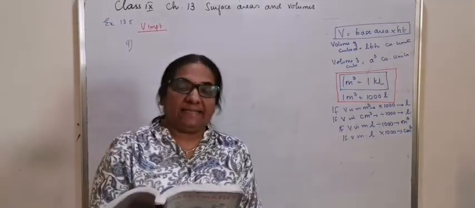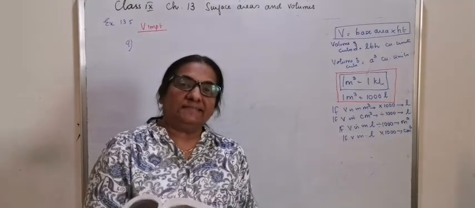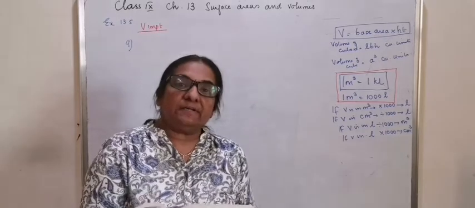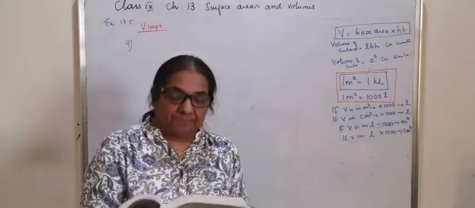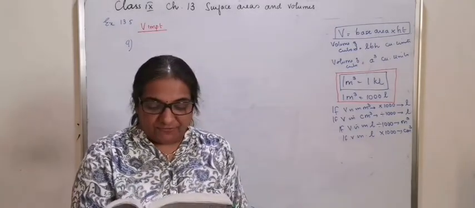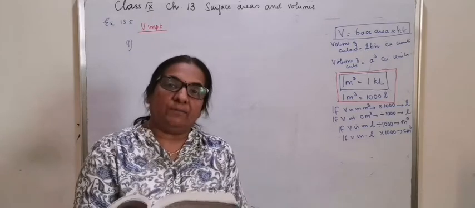Question number 9. Very important, and you have to understand the concept very well. A river 3 meter deep and 40 meter wide is flowing at the rate of 2 kilometer per hour.